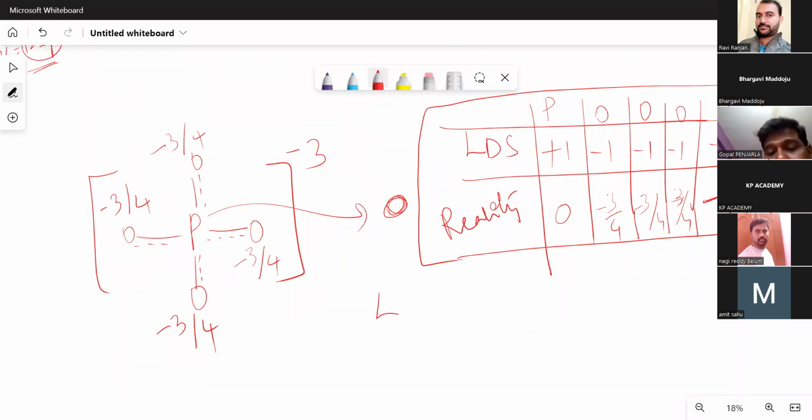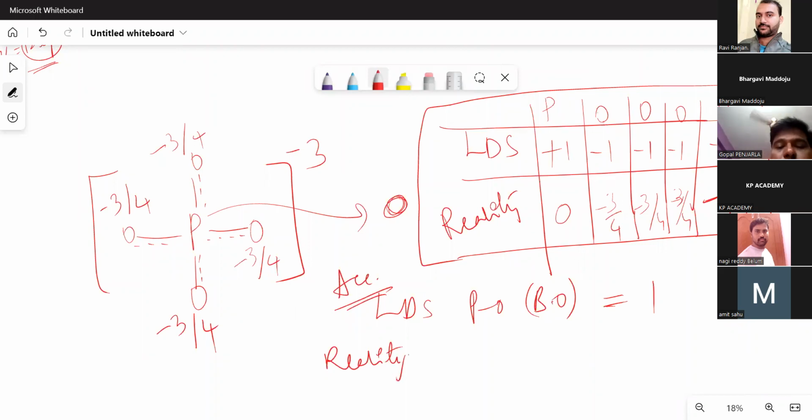So according to LDS, the PO bond order is equal to 1. But what is the experimentally found value in reality? The experimentally found value is 1.25.